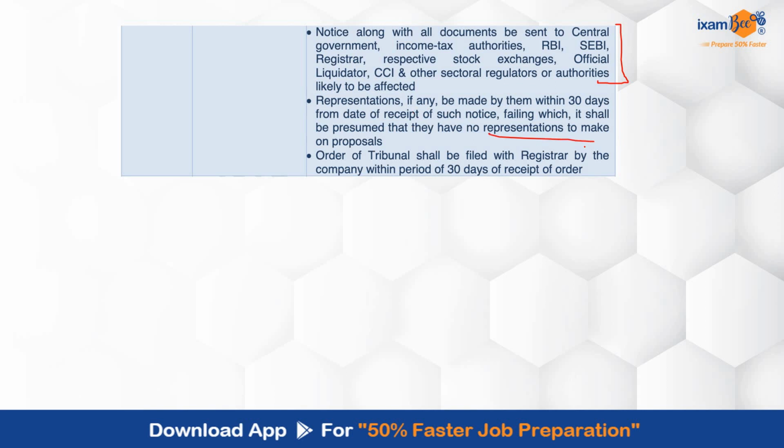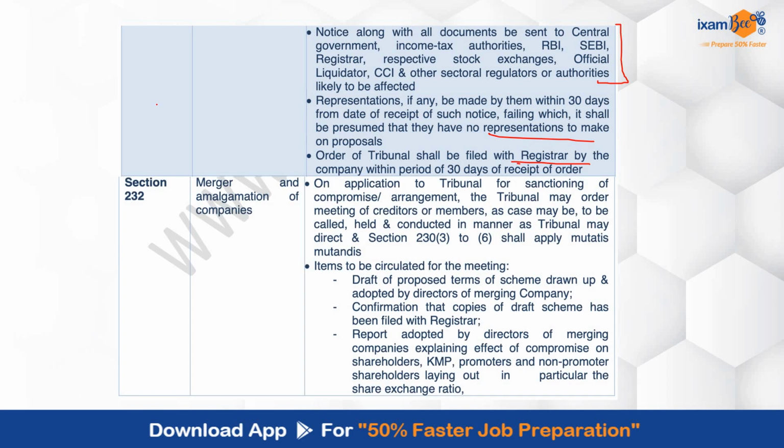There is no representation with respect to that particular proposal, and the order of the tribunal will be filed with the registrar. Now section 232 is talking about merger and amalgamation of companies. So where the companies apply to the tribunal under section 230, which we saw previously, for approval of compromise and arrangement, they have made an application involving merger and amalgamation of companies.